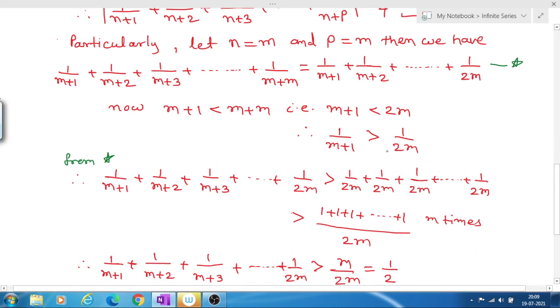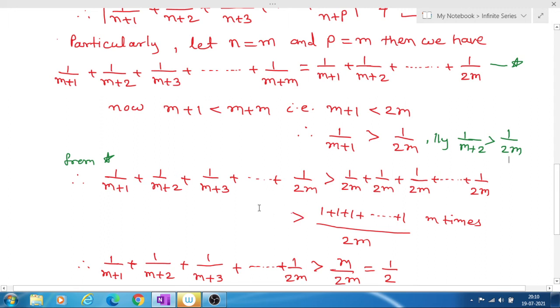Similarly 1 upon m plus 2 will be greater than 1 upon 2m. Each term, 1 upon m plus 1, 1 upon m plus 2, 1 upon m plus 3, is greater than 1 upon 2m.